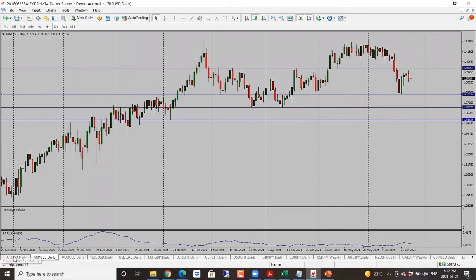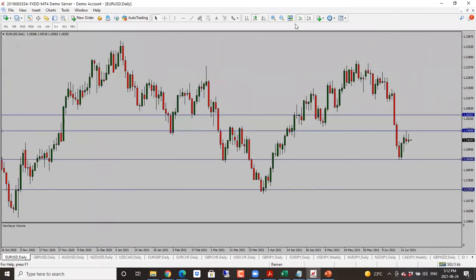We'll start off with euro dollar as usual. Euro here having trouble with the resistance for the last 2 days. Price has held below the resistance here. So with this one, bias is neutral to bearish. We may get a bit of a pullback though, so keep an eye, but basically looking for a drop here.